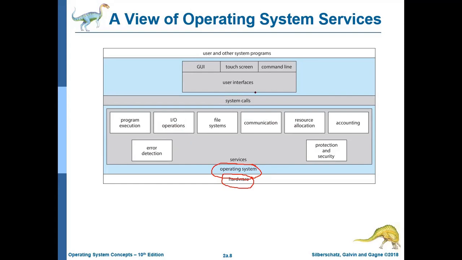Those functions will be given to you, and using those functions, you can avail any service. Here we have mentioned these 8 services. There are some more services also, but the major services are these 8. So using the system calls, you can use these services.